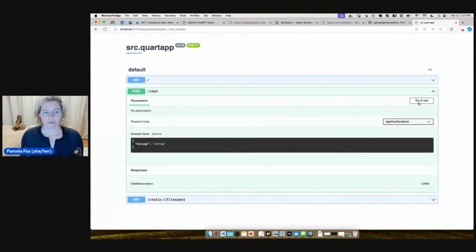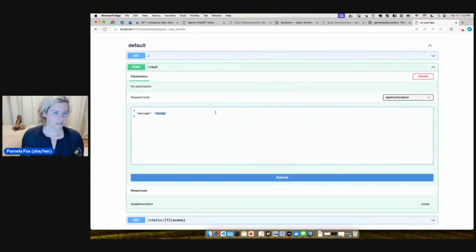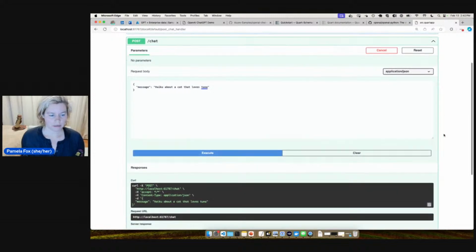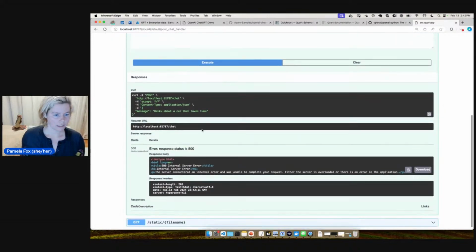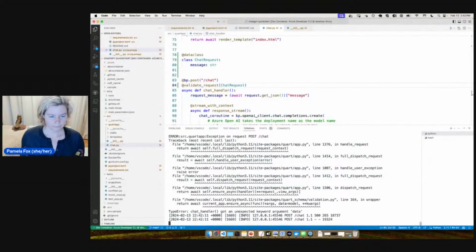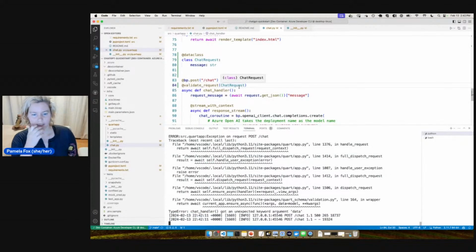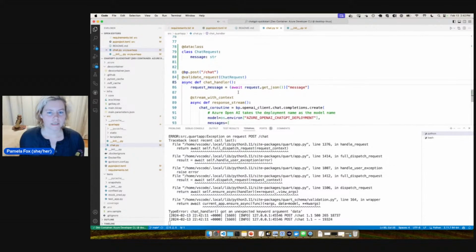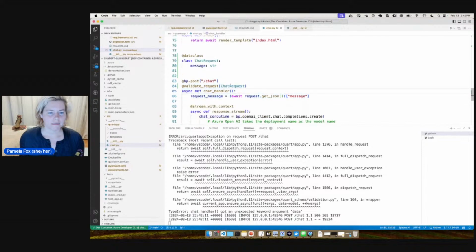So here's the chat. So we can try it out, and it's going to take a message and say, let's just do a haiku about a cat that loves tuna. We're going to execute. All right, and we see the kernel. Aha, and we got a 500. So we're going to go back here. It says chat handler got an unexpected keyword argument data. Okay, so we probably should check to see how we should actually bring in this data here.